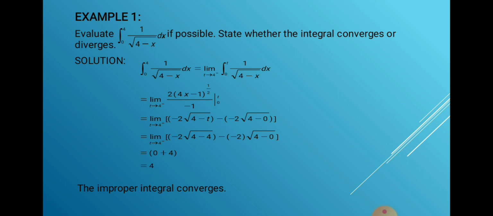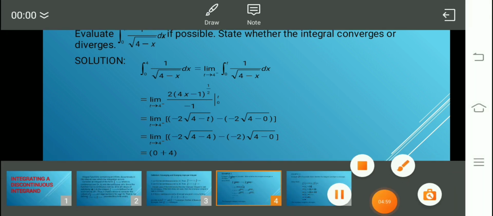Using equation number 1, the integration from a to b of f of x dx is equal to the limit as t approaches b from the left of the integration from a to t of f of x dx.